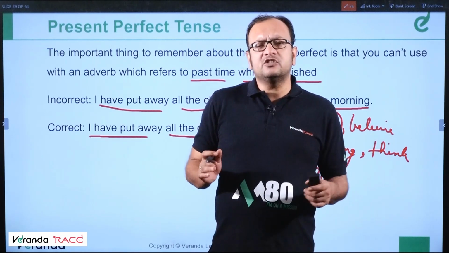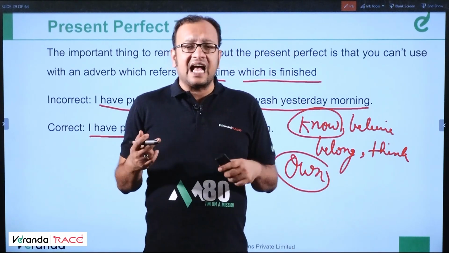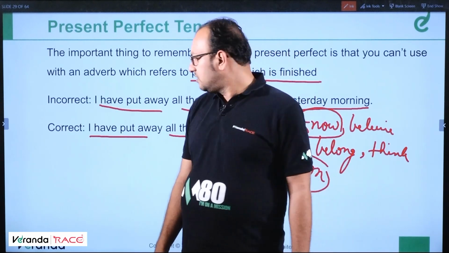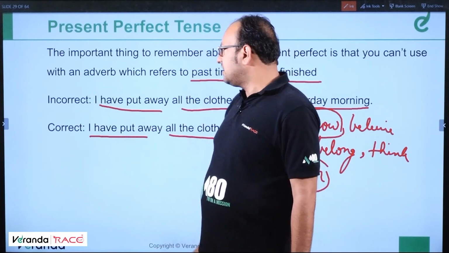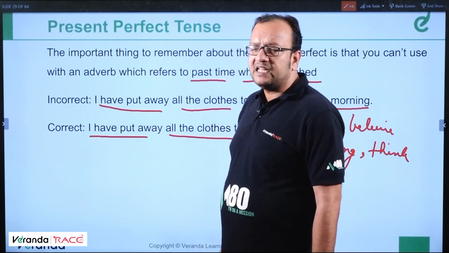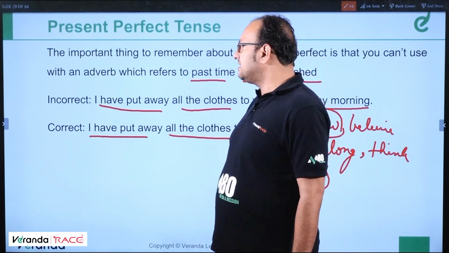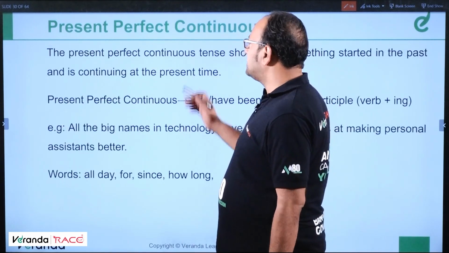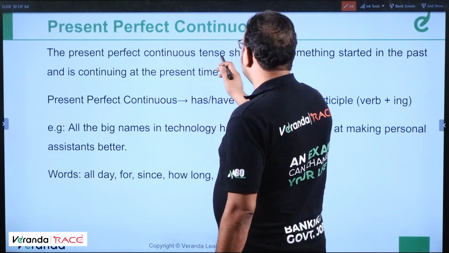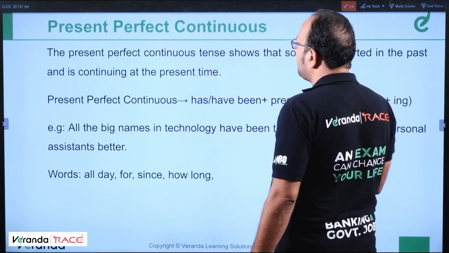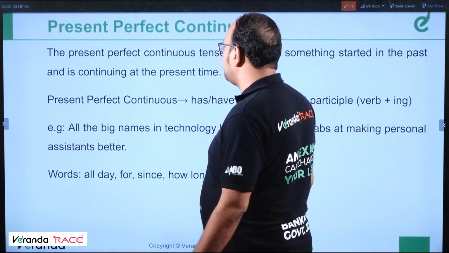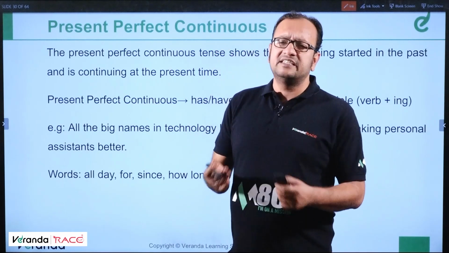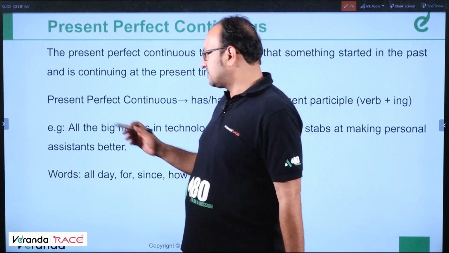He is away from school since August last is incorrect. He has been away from school since August last is correct. Clear? Okay. So, this is how we understand present perfect, which happened in the immediate past. An action that happened in the immediate past is written in present perfect. The present perfect continuous tense shows that something started in the past and is continuing at the present time as well. Something started in the past and is still going on is written in present perfect continuous.